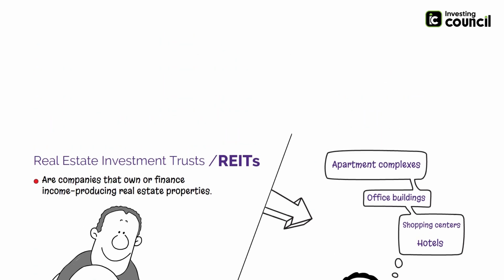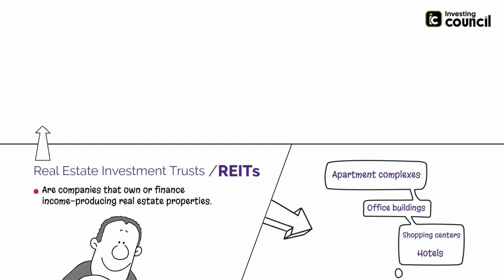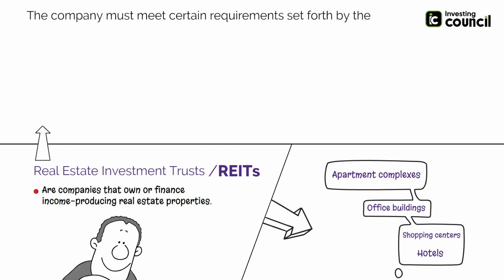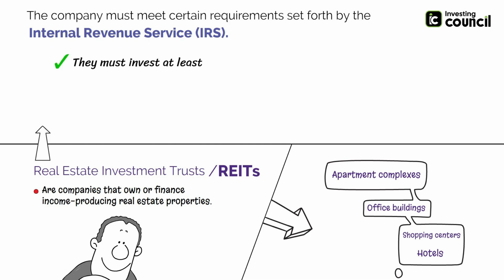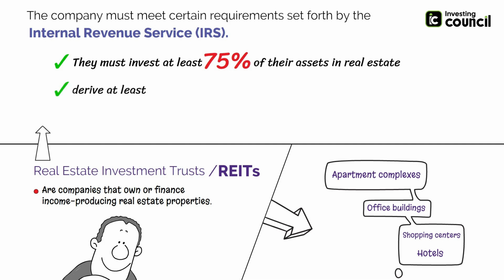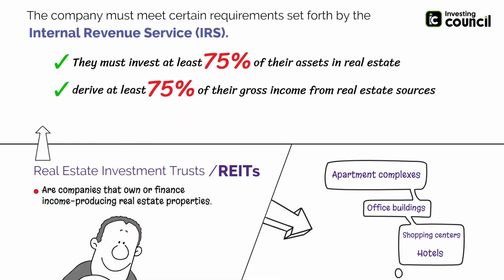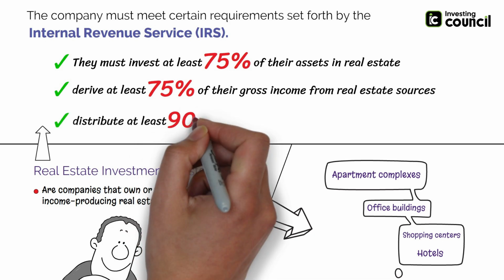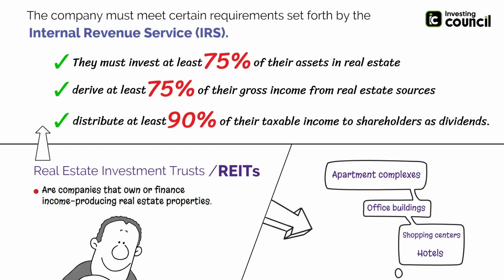In order to qualify as a REIT, the company must meet certain requirements set forth by the Internal Revenue Service (IRS). For example, they must invest at least 75% of their assets in real estate, derive at least 75% of their gross income from real estate sources, and distribute at least 90% of their taxable income to shareholders as dividends.